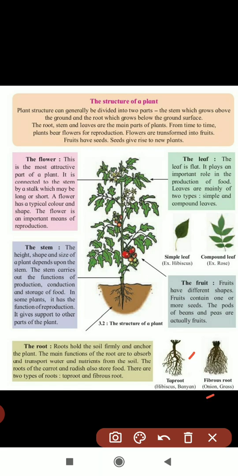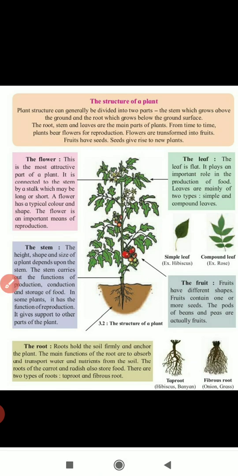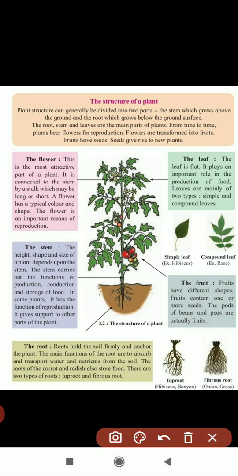Onion, if you are seeing at home, at the top of the onion you can see that fibrous root. Again, grass, these all come in the fibrous root. So these are two types of roots. Next part is the stem.